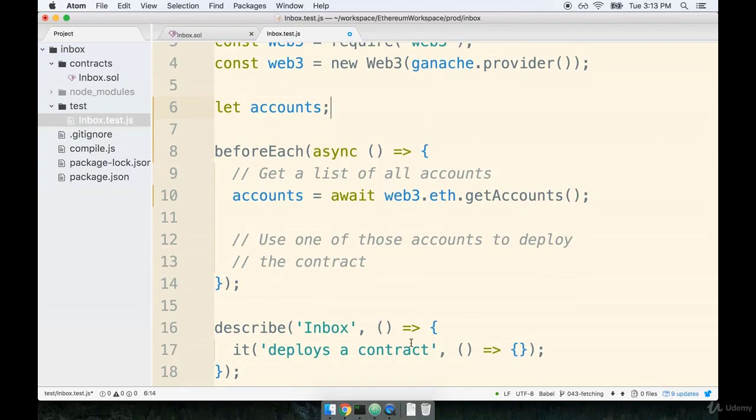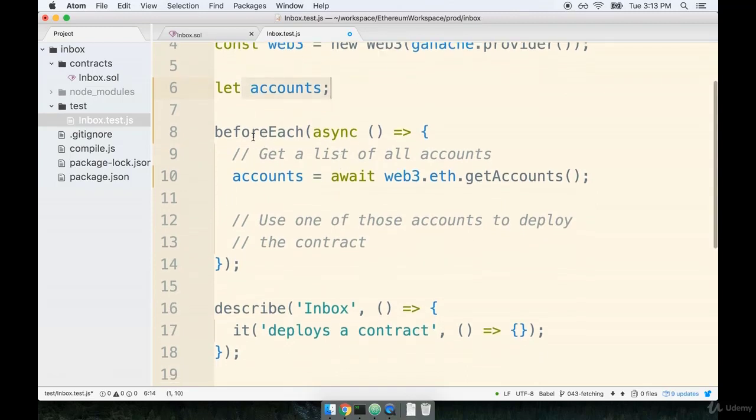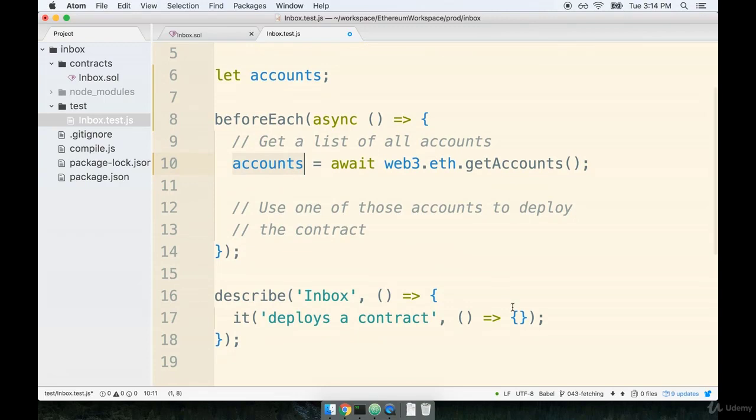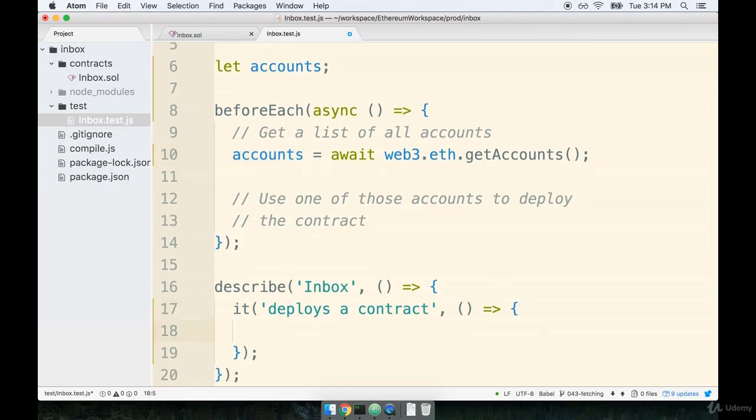Now, whenever this file is executed, the accounts variable will be defined. The beforeEach statement will run. It will grab the list of accounts. It will wait for that request to be completed, and then it will assign that list of accounts to the accounts variable. Then we can go ahead and add a statement inside of our it block down here that makes use of those accounts.